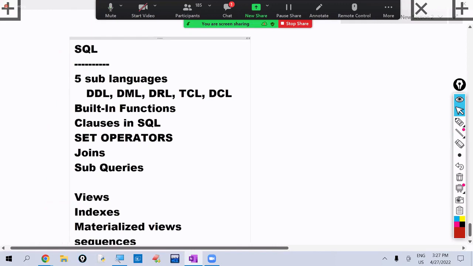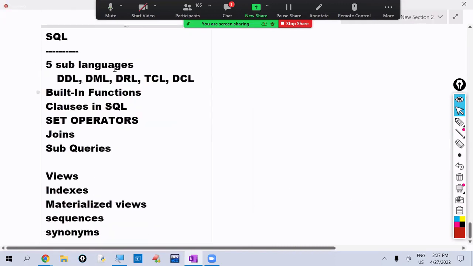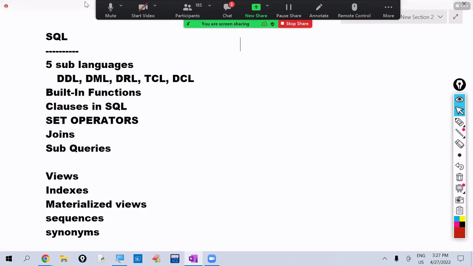So we discuss these things: 5 sub-languages like DDL, DML, DRL, TCL, DCL. Built-in functions we discuss. Clauses in SQL, set operators, joins, subqueries. These are regarding the table database object. Later, after tables, we discuss views, indexes, materialized views, sequences, and synonyms.